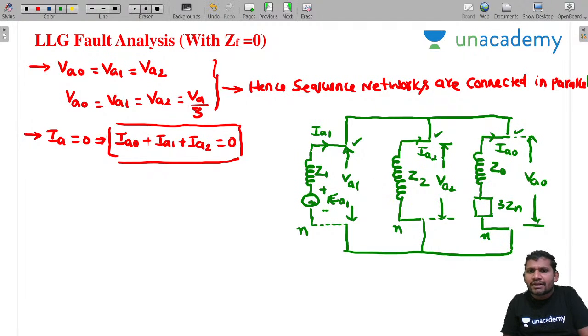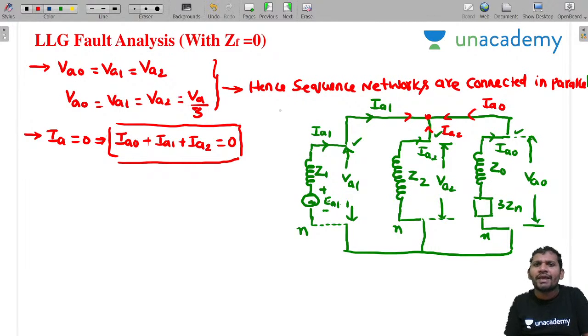This is EA1, sir. Now see, what is this current, sir? This current is IA1. Students, please concentrate. What is this current? This is the direction of IA0. What is this one? This is IA2. Apply KCL at this node, sir. All these currents are entering, so the condition is satisfied: IA1 plus IA2 plus IA0 equals 0.